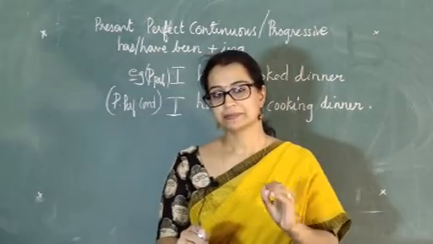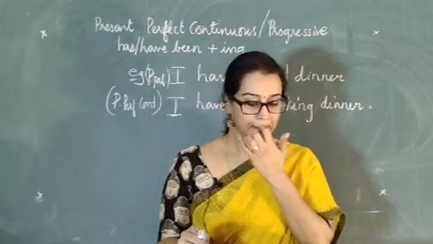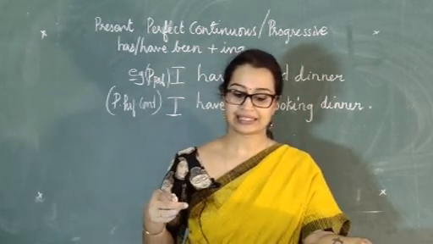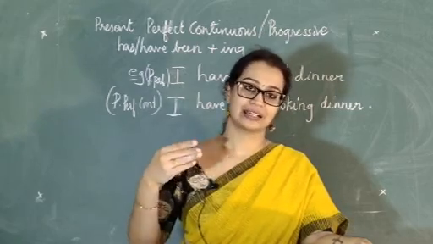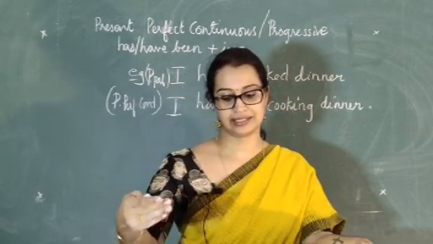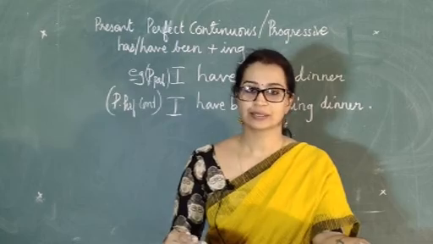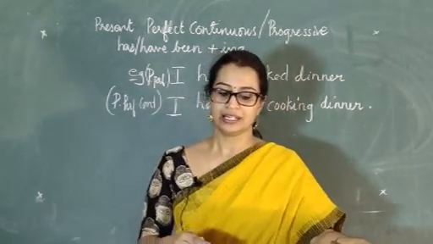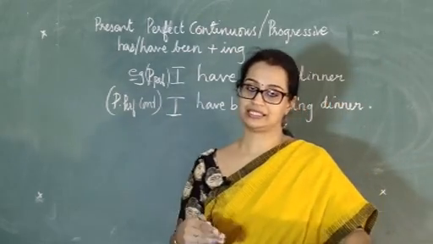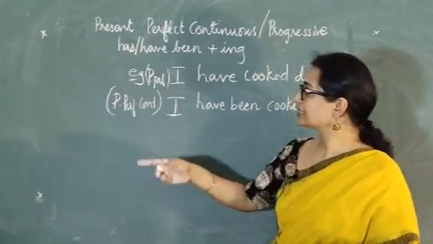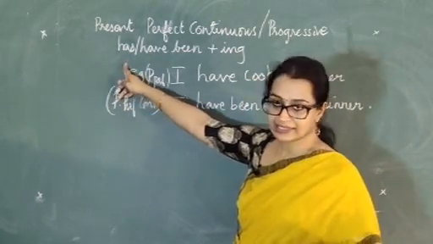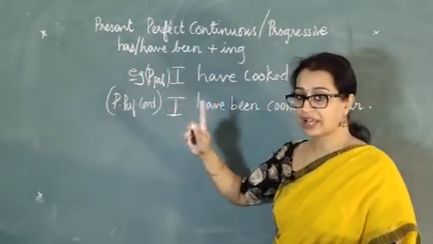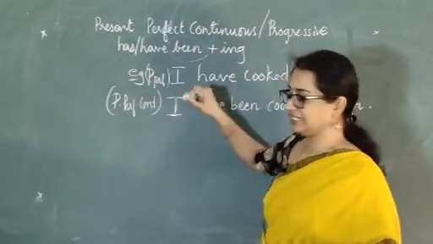Now, what is present perfect continuous tense? It shows an action or something that started in the past and continues or is continuing at the present time. Okay, now let's look at how the present perfect continuous tense is formed. It is formed by adding has or have plus one more verb. You will have one extra verb, and that is been.